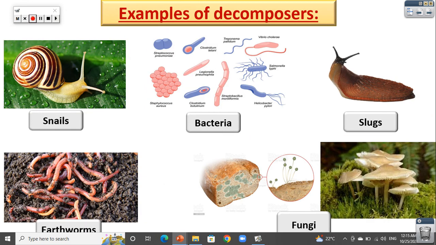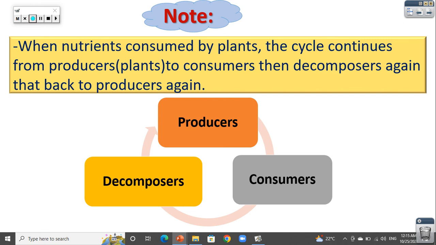Let's go to the examples of decomposers. We talked about the examples of decomposers before: bacteria, fungi, worms, and millipedes, you remember? And also the snails and slugs and earthworms. So the examples of decomposers are bacteria, fungi, earthworms, millipedes, snails, and slugs. And don't forget, we take two types of fungi, which are, yes, bread mold fungus and mushroom fungus.